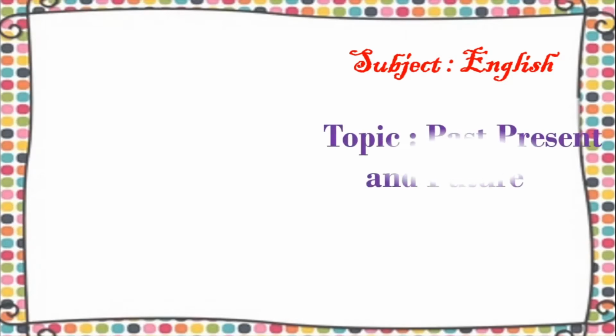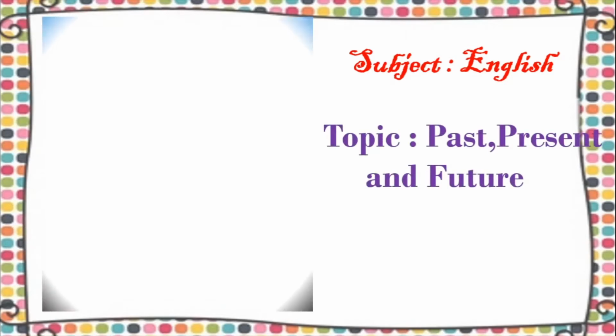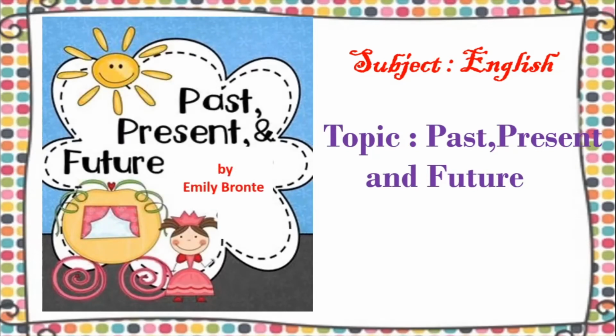So children, the lesson that we will do today is a lesson in English, and the name of the lesson is Past, Present and Future. Now it is a poem by Emily Bronte, and it is a lesson from your Standard 7th English textbook.